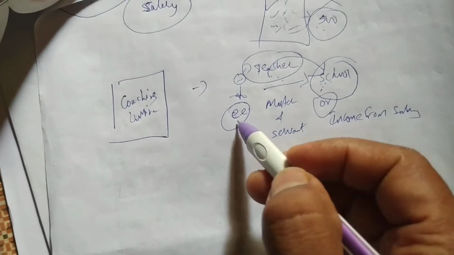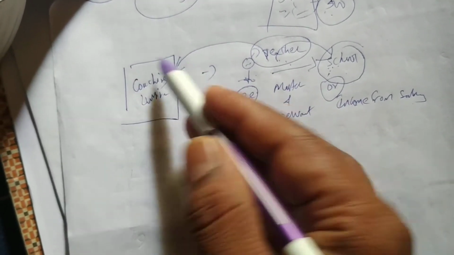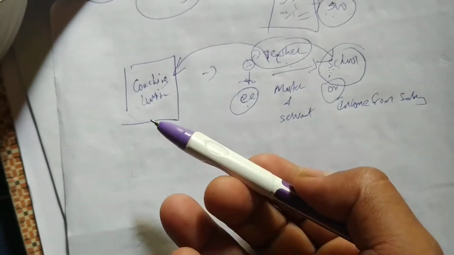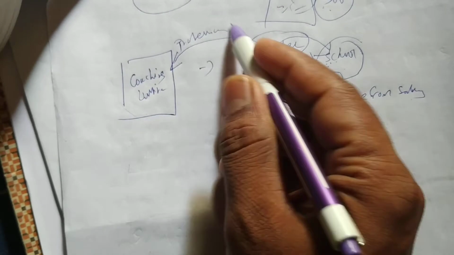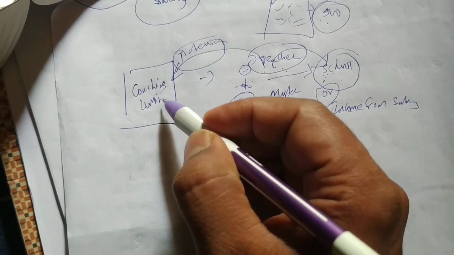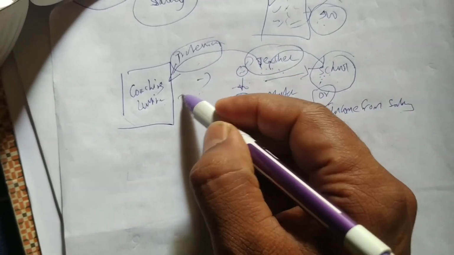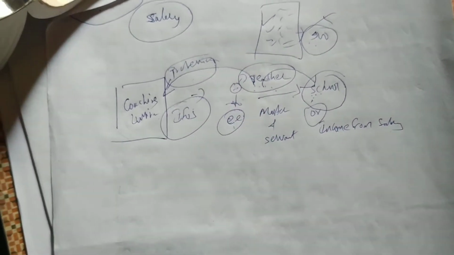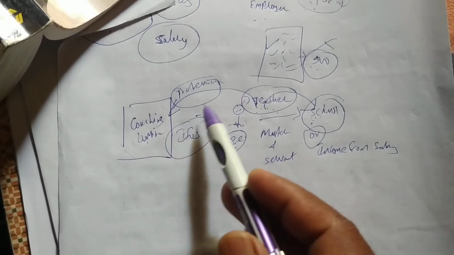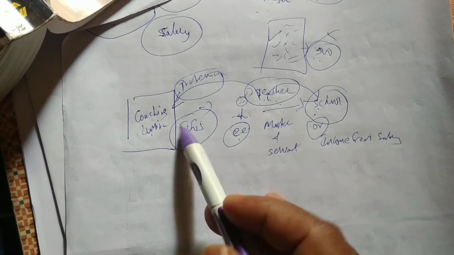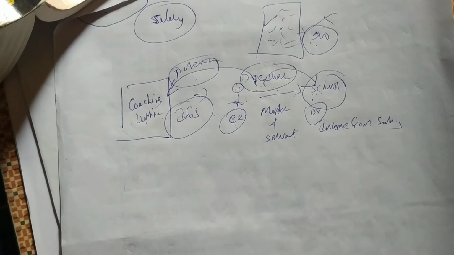But the same teacher is also teaching in a coaching institute. This is the profession of the teacher. There is no relationship here. The teacher is taking classes after school, taking tuitions. The tuition money is not called income from salary. That is called income from other sources, IFOS, because between the teacher and the coaching institute there is no employer-employee relationship, no master and servant relationship. That's why we call this income from other sources.